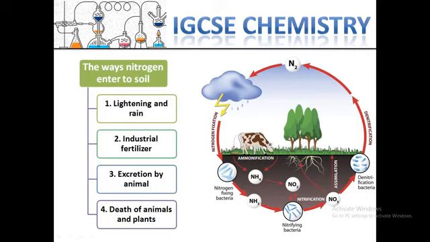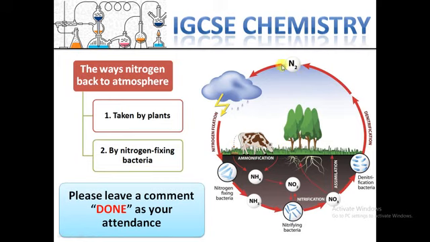And the ways that nitrogen can go back to the atmosphere: until now we were just talking about how nitrogen can enter the soil. Now there are two ways, based on your book, that nitrogen can go back to the atmosphere. One is taken by plants from the roots, and then nitrogen can leave through the leaves. And the second is by nitrogen fixing bacteria.